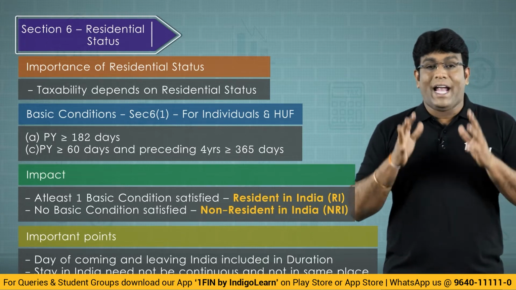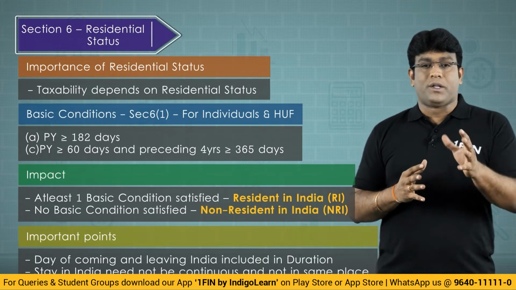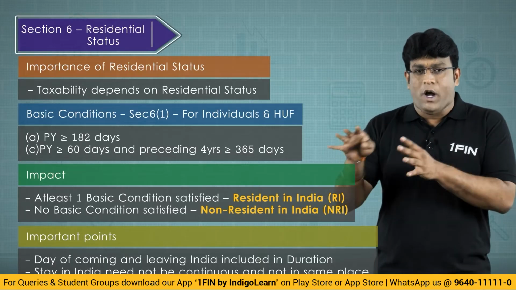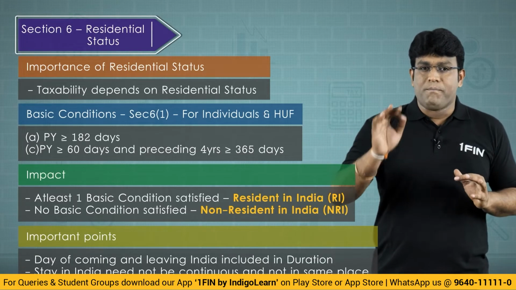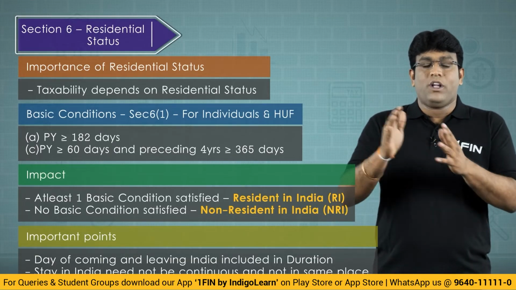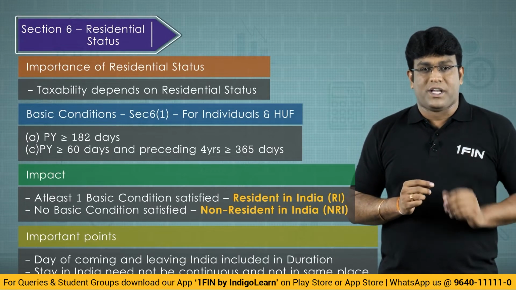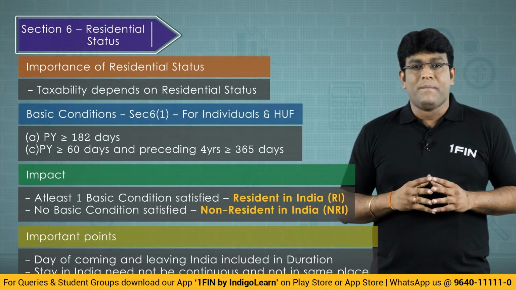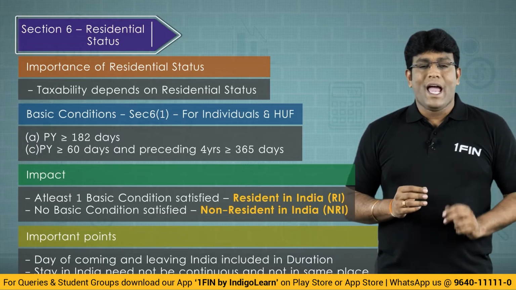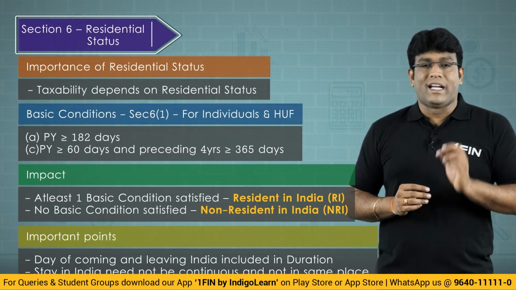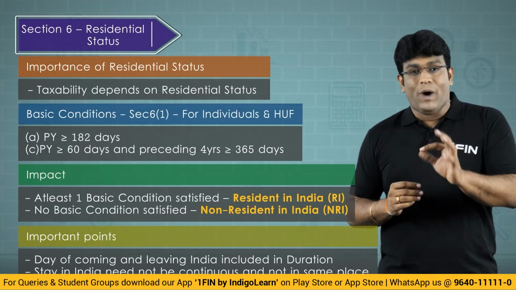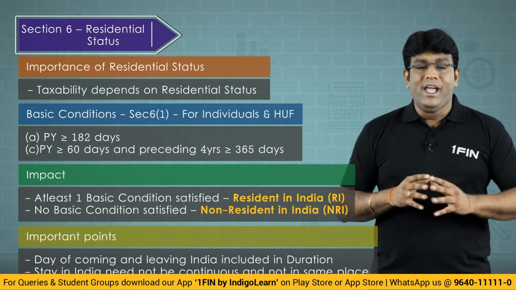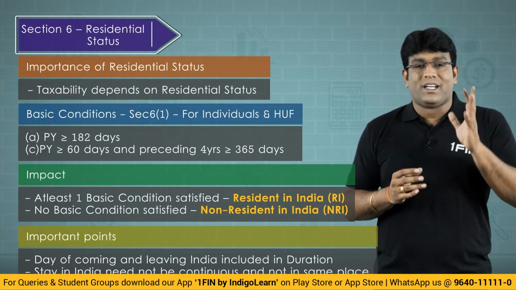And so far, I did not discuss with you the concept of additional conditions, ordinarily resident. That we'll talk separately. First, let's become perfect with the basic conditions. Then only we'll talk about additional conditions. And the basic conditions are given by section 6, subsection 1. And how many are there? 2 are there. If both are satisfied, he is regarded as a resident. If any one is satisfied, still regarded as resident. If both are not satisfied, the individual is regarded as non-resident.